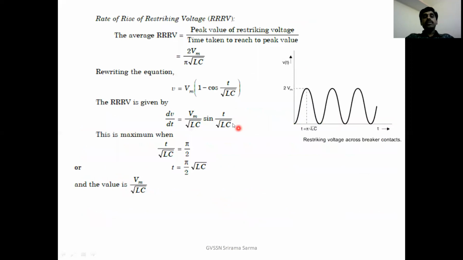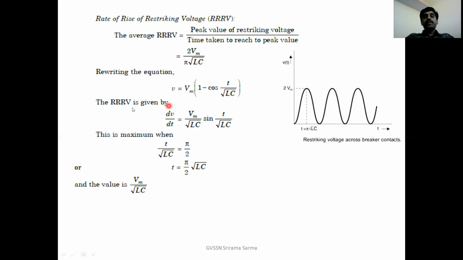The rate of rise of restriking voltage we have already discussed. The average RRRV is nothing but the peak value of the restriking voltage divided by the time taken to reach the peak value. As we have seen in the previous expression, the time taken to reach the peak value is pi root LC. The peak value of the restriking voltage is 2 Vm and the time taken to reach the peak value is pi root LC.